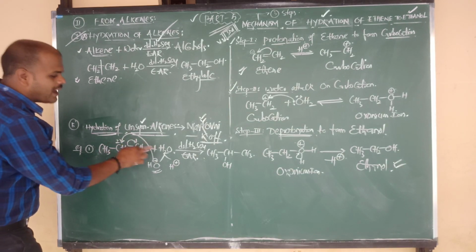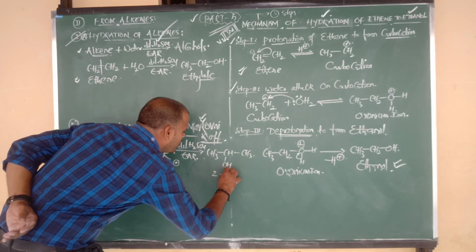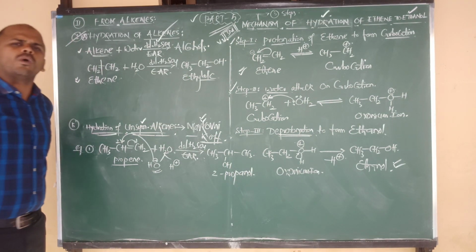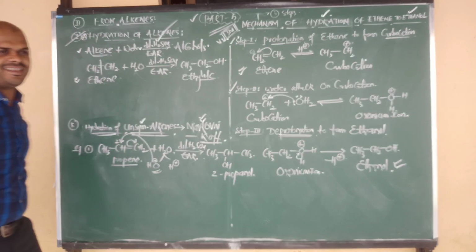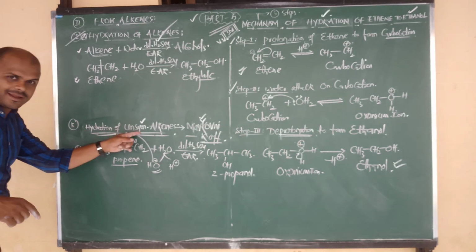So the reactant is propene. Propene on hydration in the presence of dilute sulfuric acid gives the product, which is 2-propanol, or we can say propan-2-ol. The common name is isopropyl alcohol. Isopropyl alcohol. Shall I give you one more question for this unsymmetrical alkene?